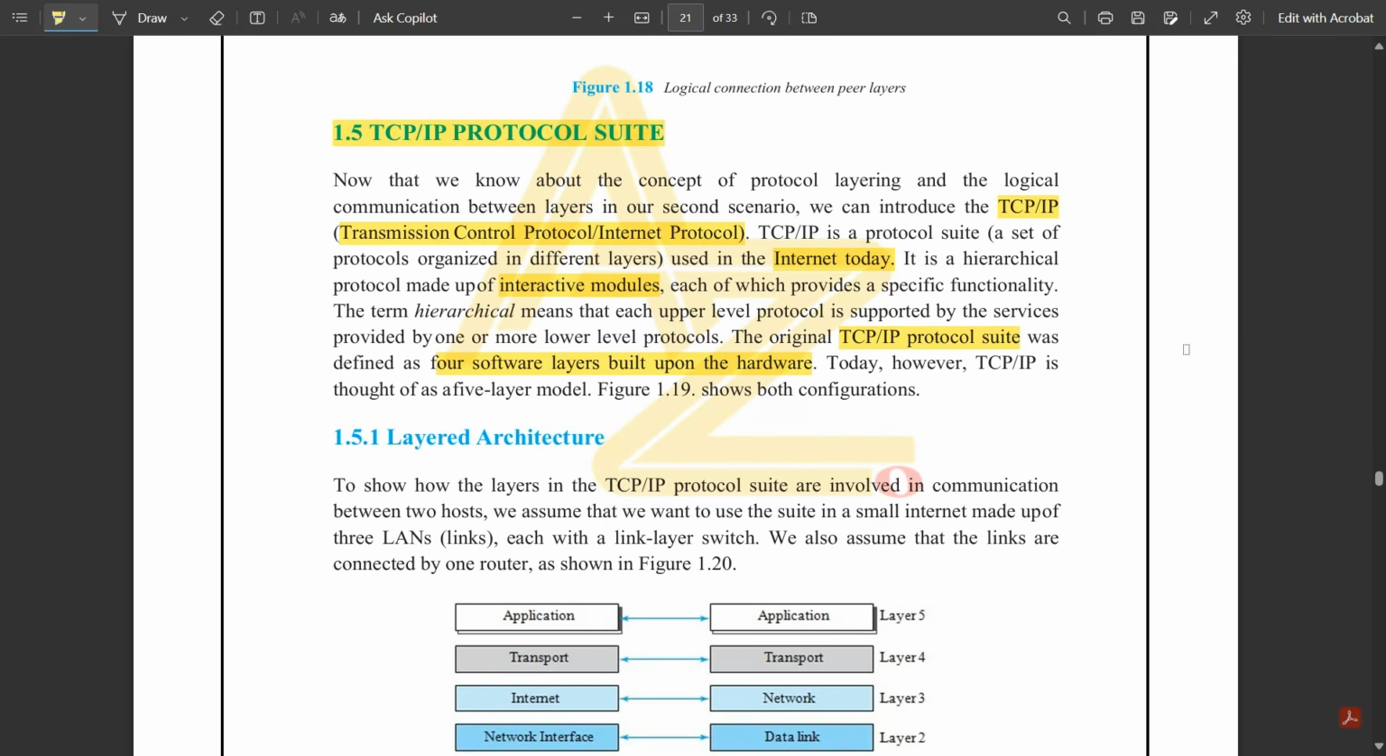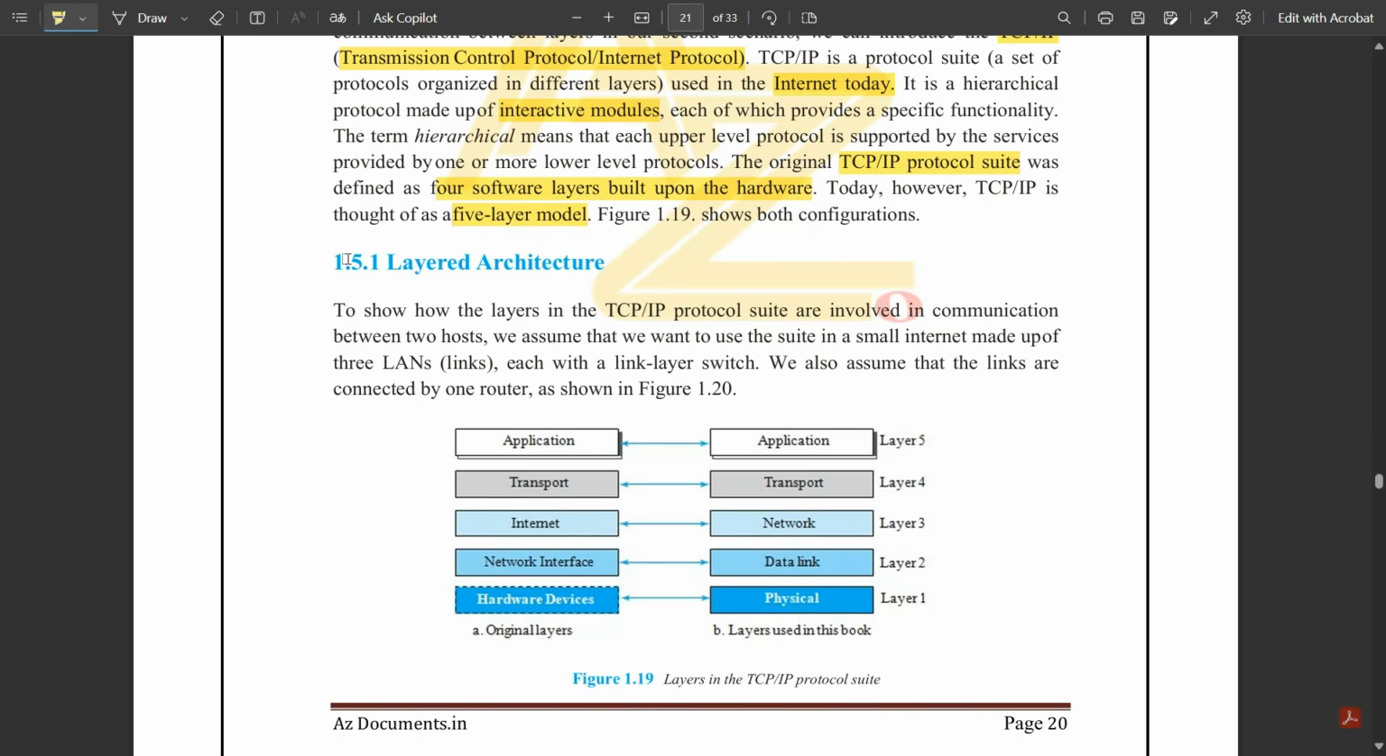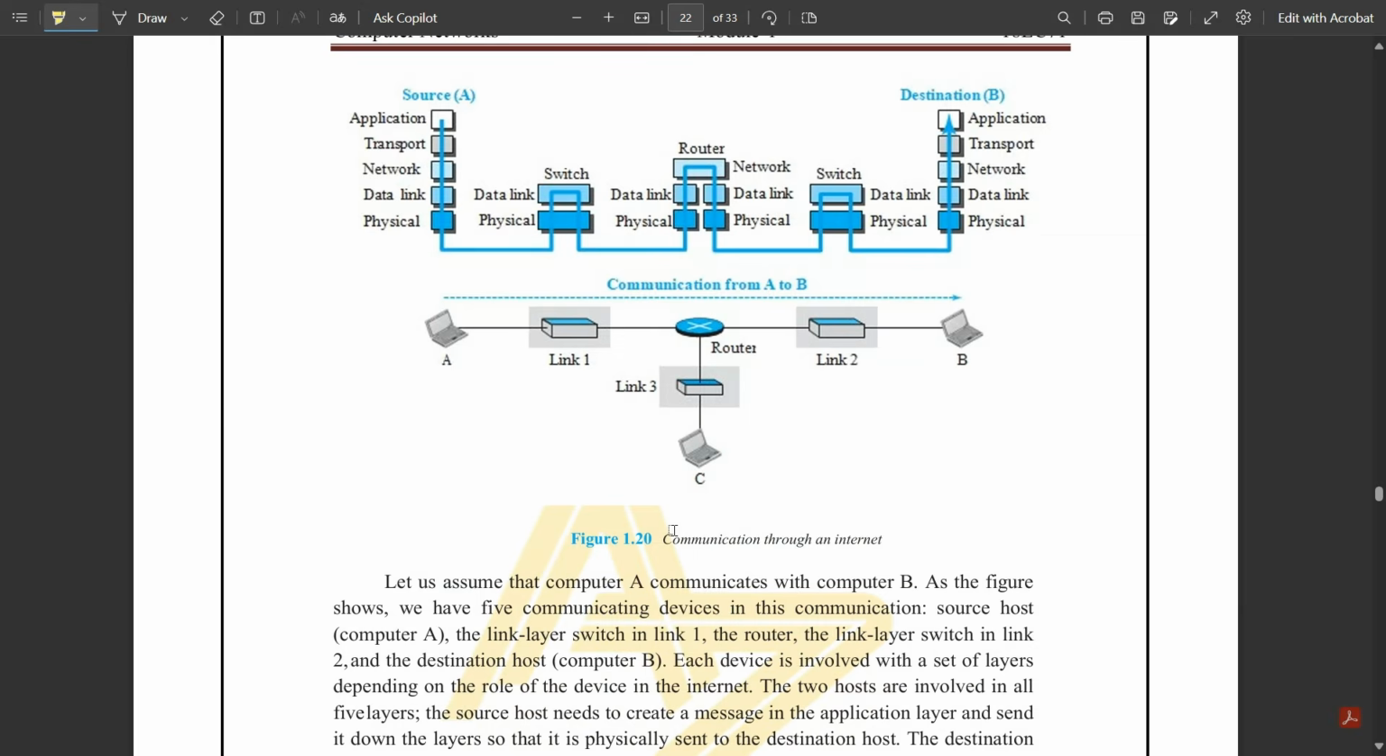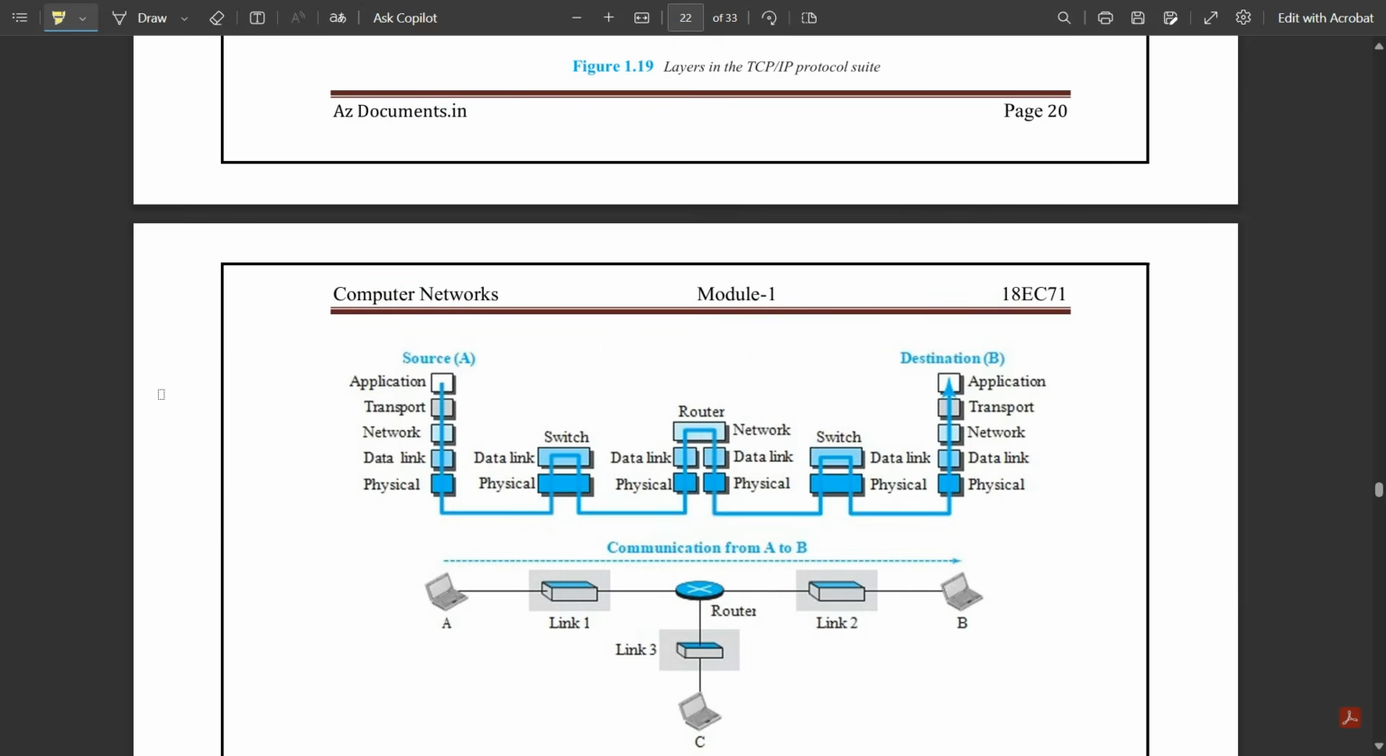But today, however, TCP/IP is a five-layer model. So this is the layered architecture here. To show how the layers in the TCP/IP protocol are involved in communication between two hosts, we assume that we want to use the suite in a small internet made up of three LANs. The three LANs are also called links, or link layer switches. We assume that the links are connected by one router as shown in figure 1.2 here. Let us get to this part later.